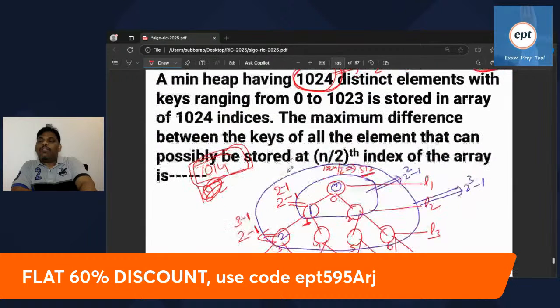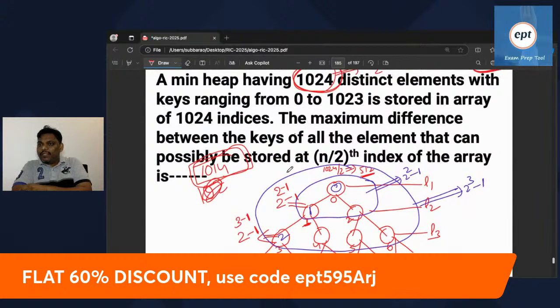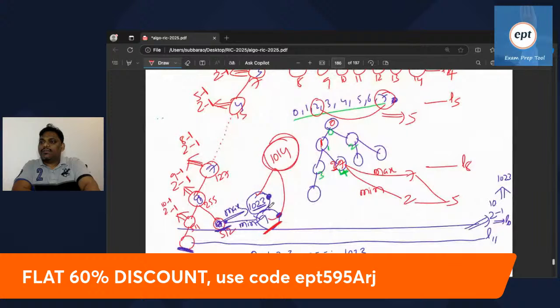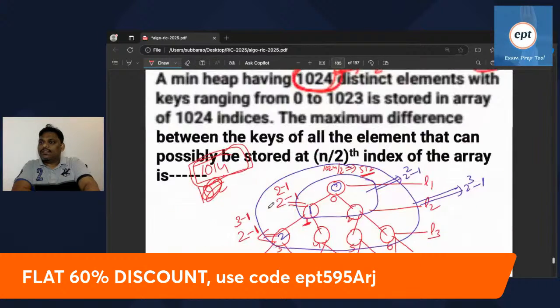A min heap having 1024 distinct elements with the keys ranging from 0 to 1023 is stored in an array of indices 1024. The maximum difference between the keys of all elements that can possibly be stored at n by 2 index of the array is. Right? 1014 is the answer for this.